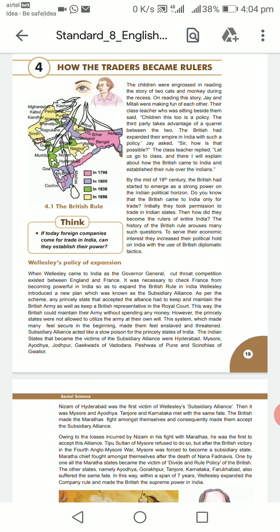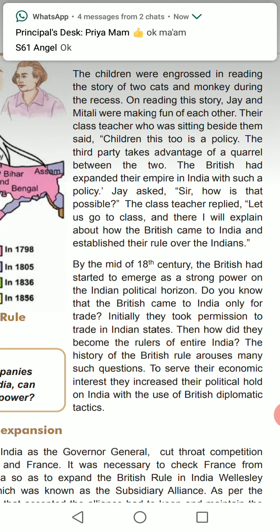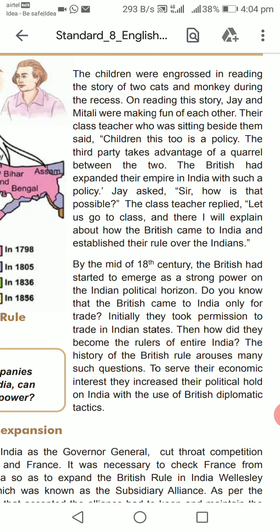The children were engrossed in reading the story of two cats and a monkey during the recess. On reading this story, Jay and Mitali were making fun of each other. Their class teacher, who was sitting beside them, said, "Children, this is a policy: the third party takes advantage of the quarrel between the two." The British had expanded their empire in India with such a policy. Jay asked, "Sir, how is that possible?" Means Jay wants to understand.